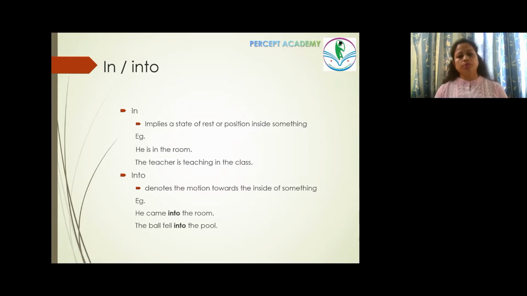The ball fell into the pool. The ball was moving and hence it fell into the pool. So there was a motion. He walked into the room or the ball fell into the pool. In both the cases, there was a motion happening towards the room or towards the pool. Whereas in the previous case, he is in the room means the person was already in the room. Hence, when we are reporting a state, it is in. When we are reporting motion happening, it is into.